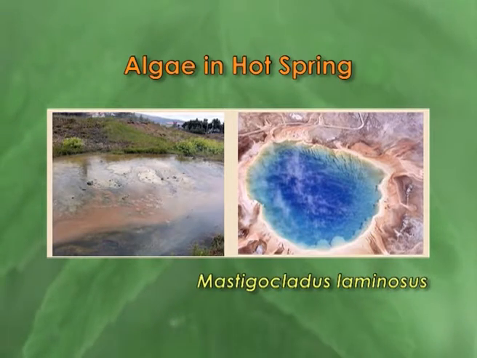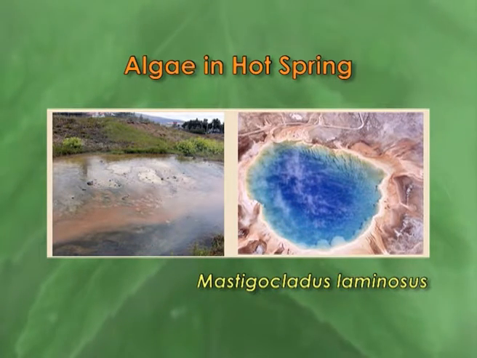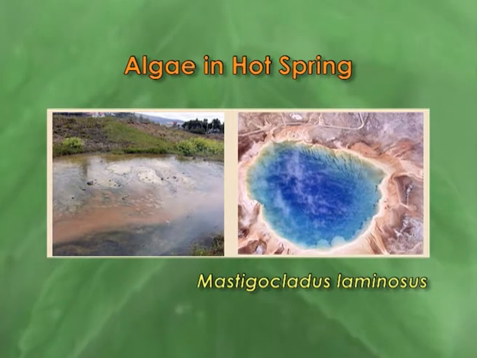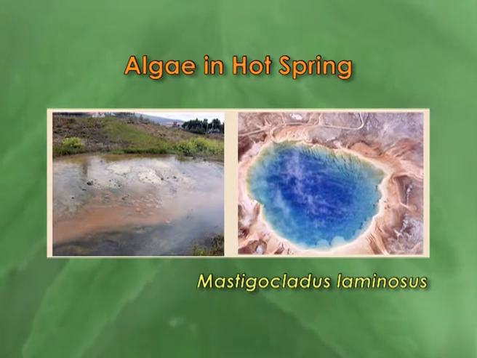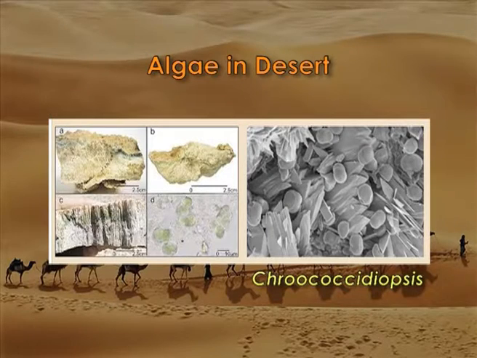Sometimes algae can survive very well in blooming condition in hot springs where the temperature is more than 50 degrees centigrade in sulfur rich water. Mastigocladus laminosus is one such example which can survive in hot springs. Some cyanobacteria like Chroococcidiopsis can survive in dry deserts where there is really scarcity of water, but they can thrive well there.